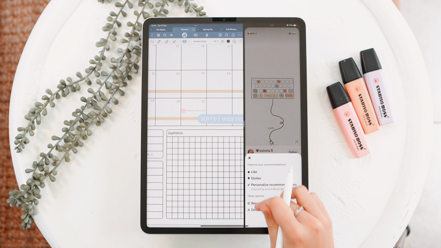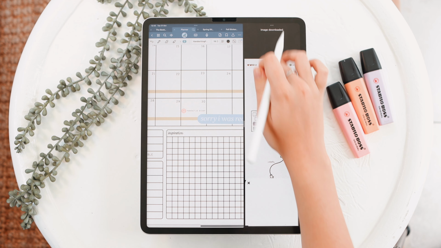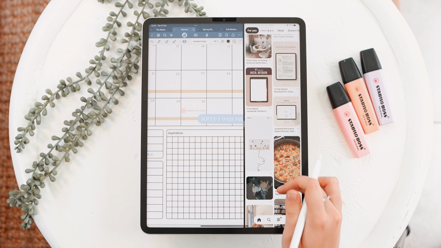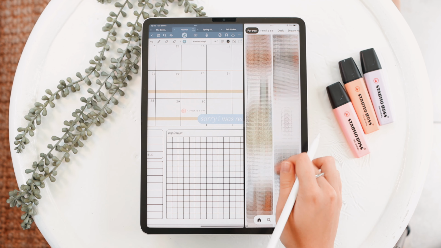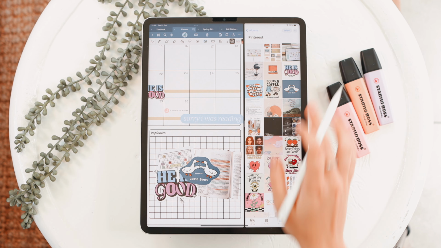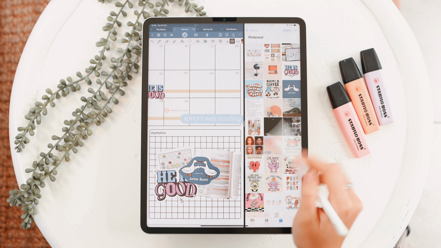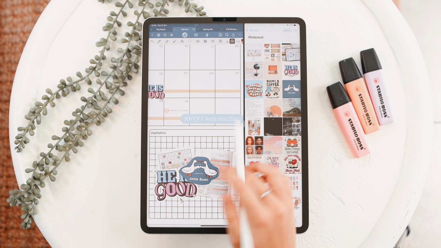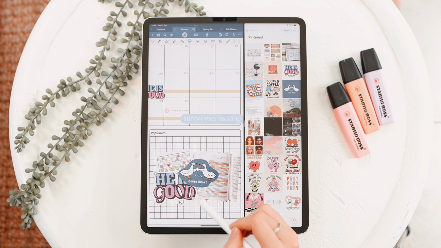So usually I just download images. I think if you open it up in a browser, this would be easier because then you can easily drag and drop, but I don't mind having these on my iPad because I frequently reuse them also. So I'm just gonna scroll through, find some that I like. On my iPad there is a folder of everything that I've saved from Pinterest. A lot of the times I just come here to reuse some things because usually the things repeat frequently, and then I just layer them on top of each other like this.